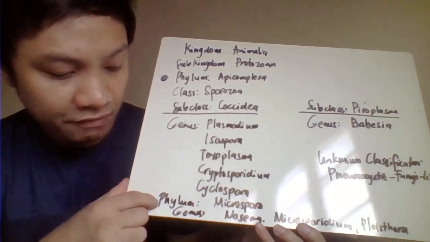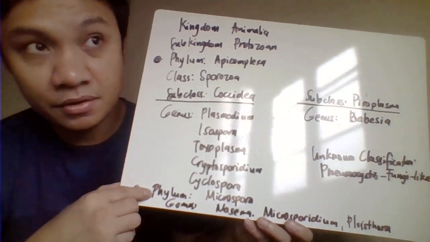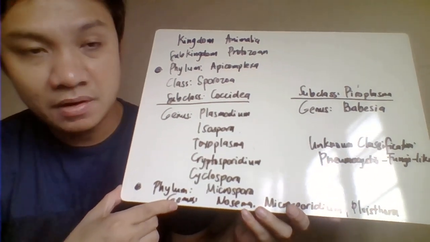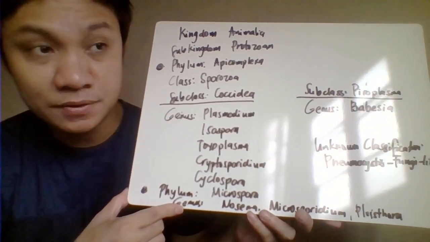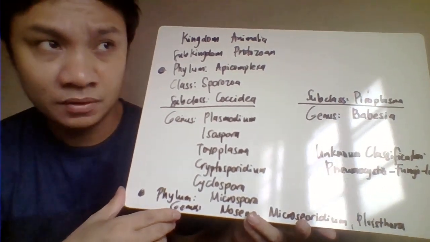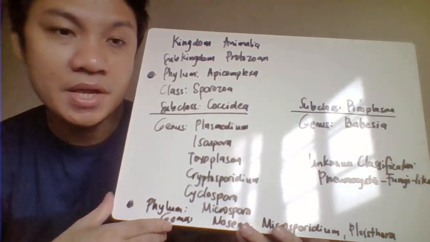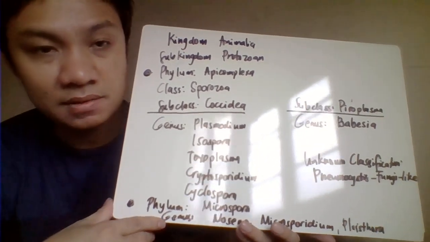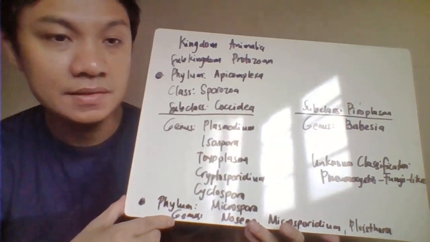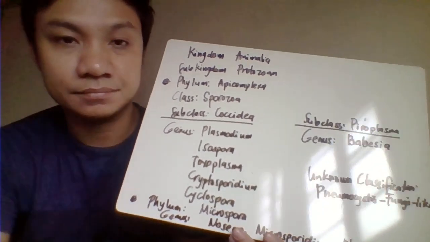And we have also here the phylum Microspora. This includes other species here, that includes your Microsporidium, Blastocystis, Cephalozoon, Nosema, and the other one, Encephalitozoon. Then we'll be discussing also here the unknown classification, because this one is more of a fungal-like organism. We have here your Pneumocystis jirovecii, or your Pneumocystis carinii.